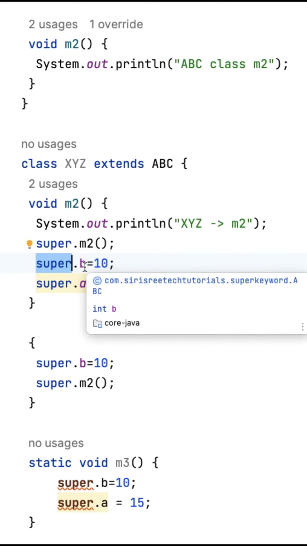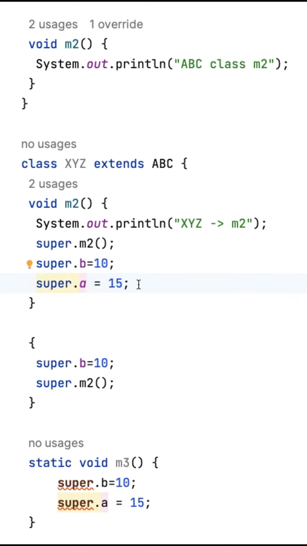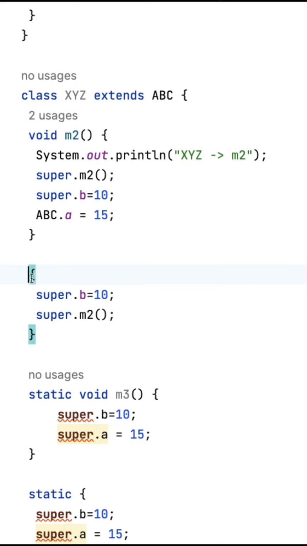I am also using the super keyword to refer to the superclass instance variable, that is B, and I am also using the super keyword to refer to the superclass static member A, but it is not recommended actually because static members should always be referred to with the class name. Hope you get it.